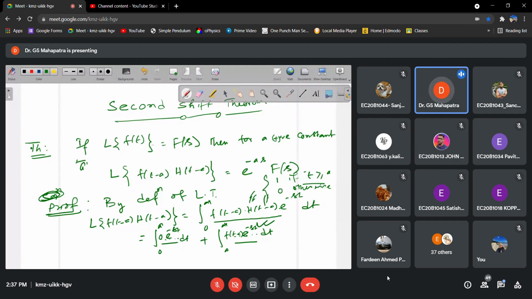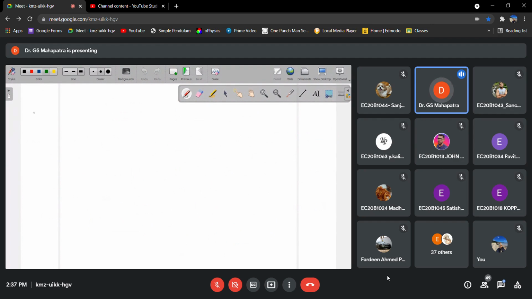The Laplace transform of the original function f of t minus a into the Heaviside function of t minus a is the integration from a to infinity of f of t minus a into e to the power minus st dt. This integration we have to find.